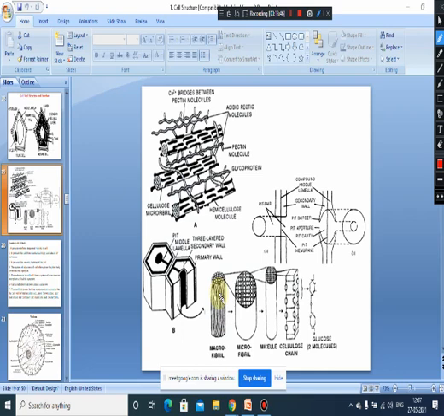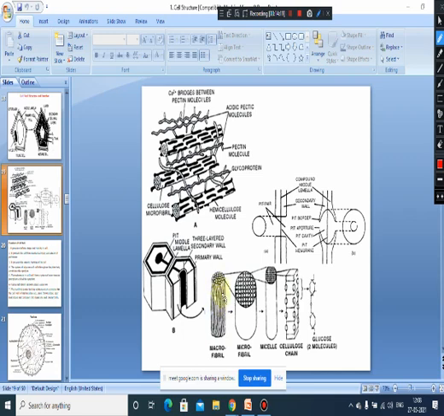A typical cotton fiber, the thickest one, has 1500 macrofibrils. Then you can imagine how structurally complex this cell wall is. A typical cotton fiber cell wall will have about 1500 such macrofibrils.